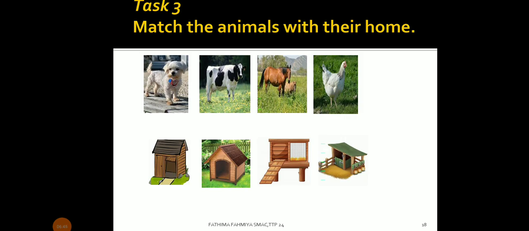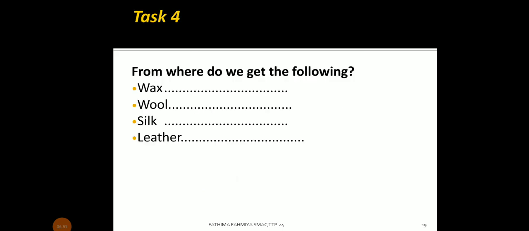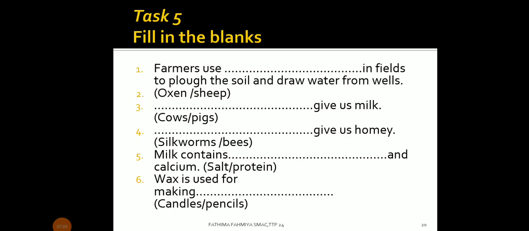Task 3. Match the animals with their home. You can do it. Task 4. From where do we get the following? Wax: bees, honeybees give us wax; wool: sheep, like that. You have to complete the other questions. Task 5. Fill in the blanks. Farmers use blank in the field to plow the soil and draw water from wells. It's oxen. Like that you have to complete the other questions too.